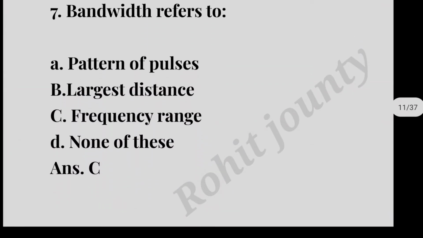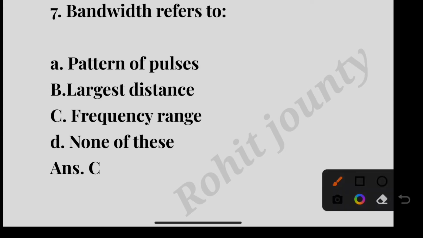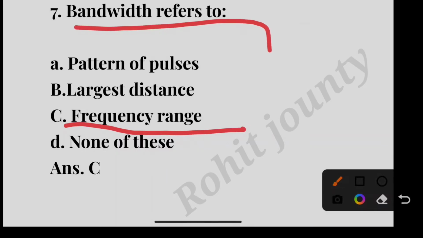Question number 7. Bandwidth refers to: option A, Pattern of pulses; option B, Largest distance; option C, Frequency range; option D, None of these. The correct answer is option C, Frequency range. Bandwidth refers to frequency range.